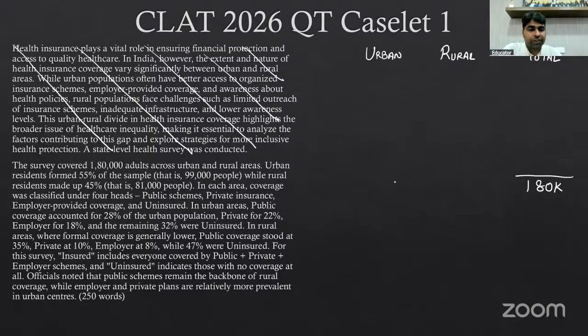Urban residents form 55%, and that value they have given you also, but they don't want you to calculate. So the total urban residents were 55%, which amounts to 99,000. The remaining 45%, which again they have given you, I don't know why they have done that. They could have made you do some calculation. Okay, that is 81,000.